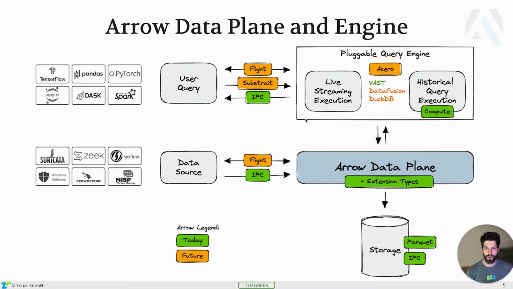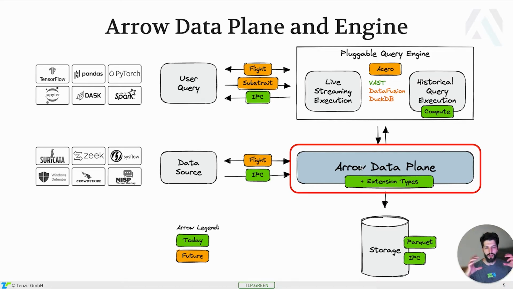And if we look a bit closer at that Arrow data plane, we have multiple pieces currently at play from the Arrow ecosystem. It's more than just a data representation for us. It's the element within VAST where, once data is onboarded into that Arrow representation, we can use it quite flexibly in the system and perform compute on it. Right now, we have our own domain-specific type system that we were able to encode in Arrow along with the extension types mechanism. I'm going to talk about that in the next slide.